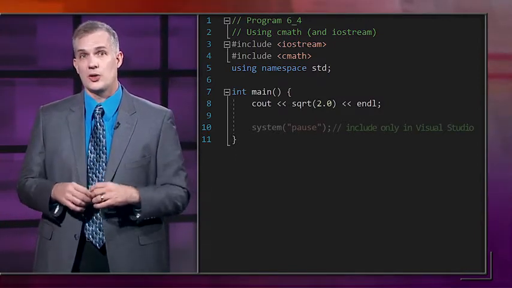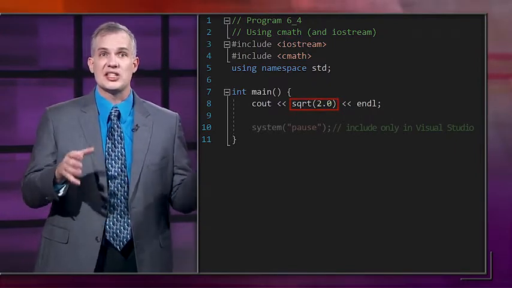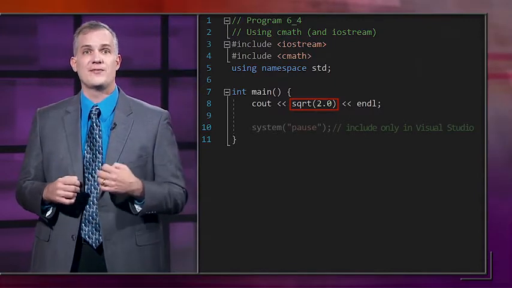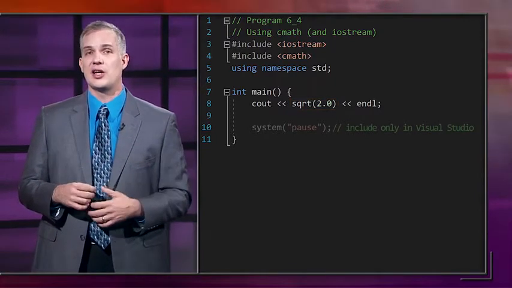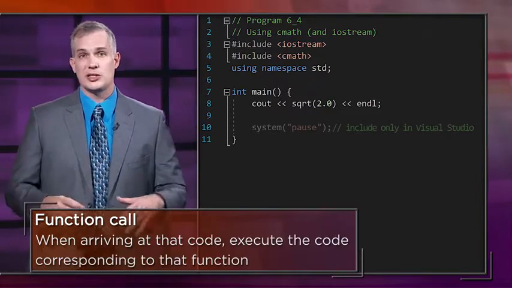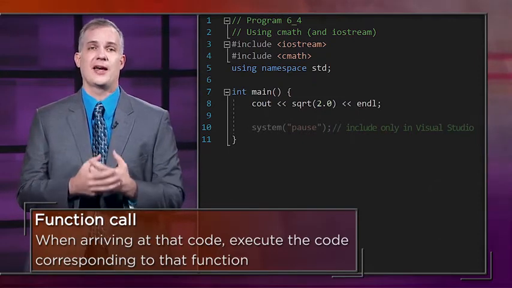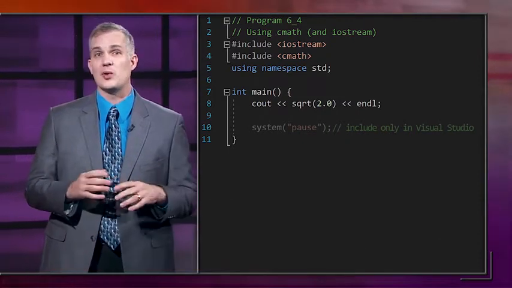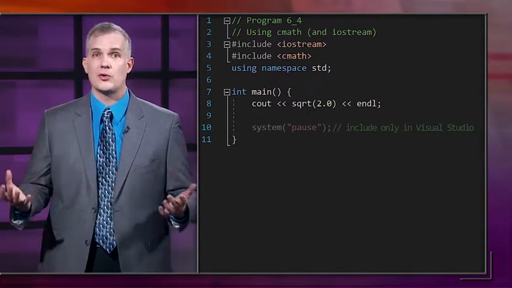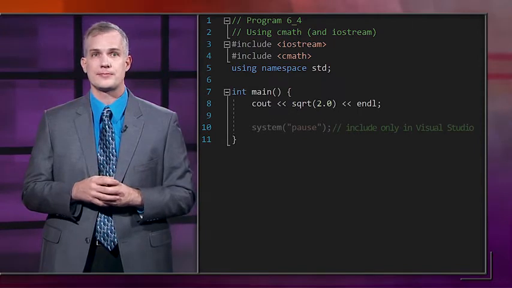When we write code and we want a function to happen, we write the function name and parentheses along with any arguments that we need to give it. And this is referred to as a function call. We say that we're calling or invoking the function. It means that when we get to that part of the code, we execute the code corresponding to that function. Now remember, not every function needs arguments. Some will perform operations without requiring arguments, but they'll still have parentheses regardless.